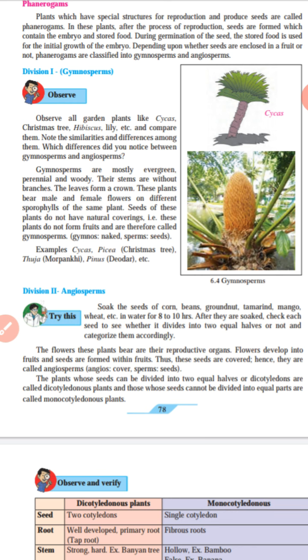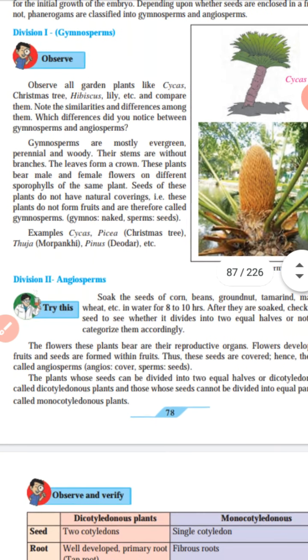In this, gymnos means naked and sperm means seed. Means in gymnosperms there are naked seeds. For example, cycas. Next one, Picea, that is Christmas tree. Thuja, that is more funky. And last one, Pinus, that is Devdar. These are the examples of gymnosperms. Next division, angiosperm, we will learn in the next lecture.